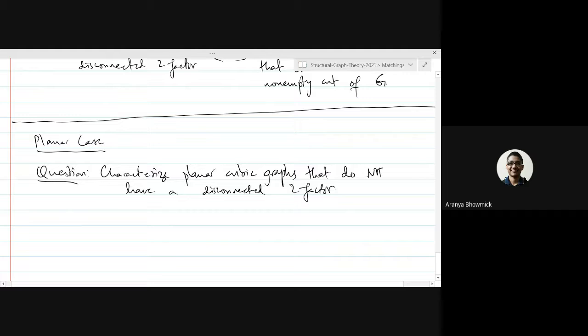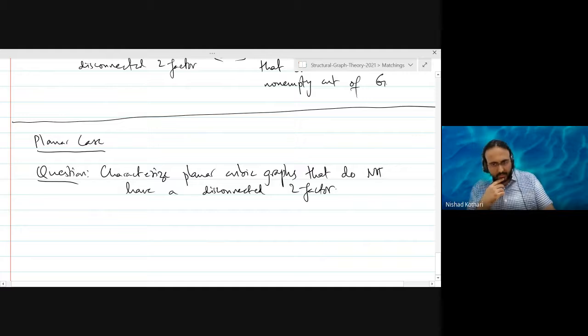First of all, if G has a two factor, then that two factor must be connected, it cannot be disconnected, so it will be a Hamiltonian cycle. Conversely, if G has a Hamiltonian cycle, then, since a Hamiltonian cycle is a connected two factor, G has a two factor. So we can say that G is Hamiltonian if and only if G has a two factor. Yes, that is correct, it follows from the definition.